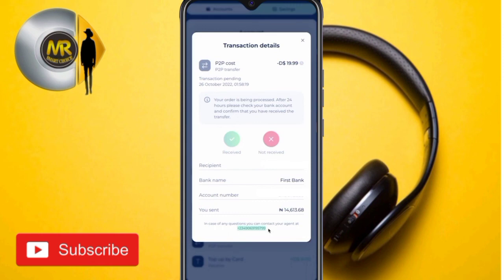In the next video, I will go and check to see which cards are actually working besides FCMB Master or Visa card. I will put more info on it.